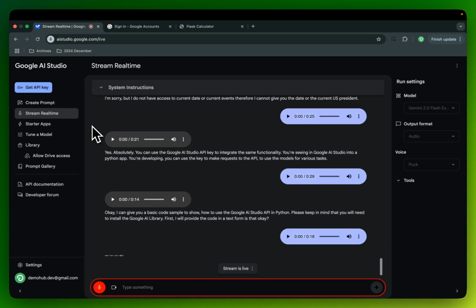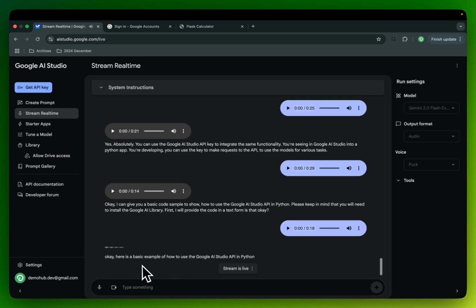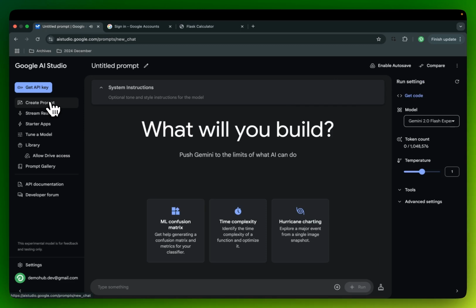Python: from google.generativeai import GenerativeModel. Configure the library. Instantiate the model. Model equals GenerativeModel, Gemini Pro. Send a text.